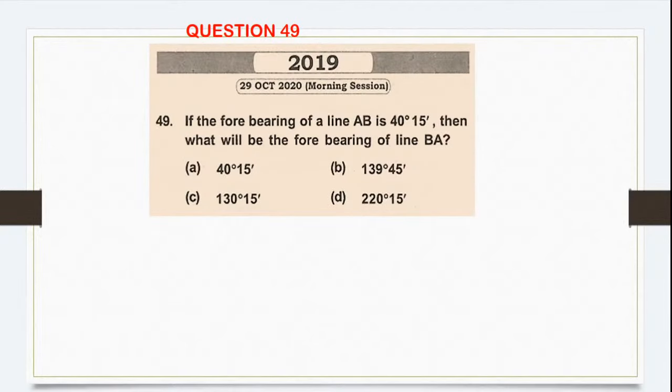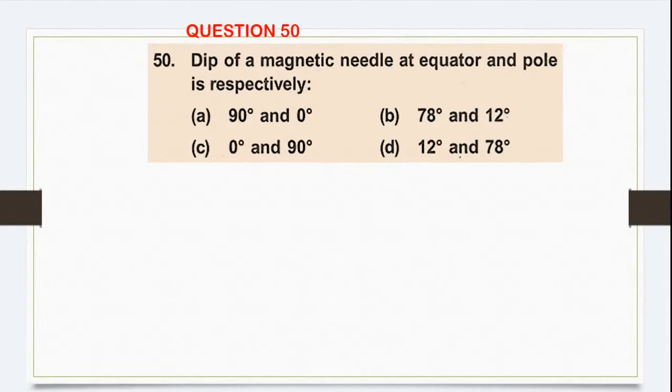We'll skip this one. Fore bearing, back bearing, again skip it. Okay, let's do this. Question number 50. Dip of magnetic needle at equator and pole is respectively. C, yes, very good. So at equator it is 0 and at pole it is 90. So C is the correct answer.